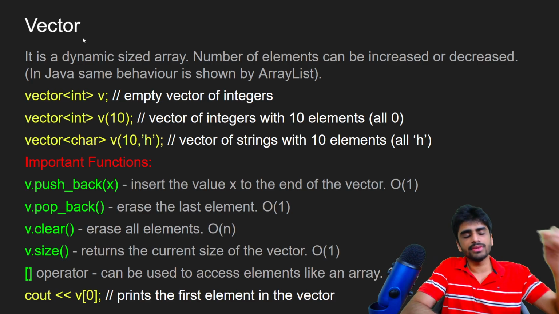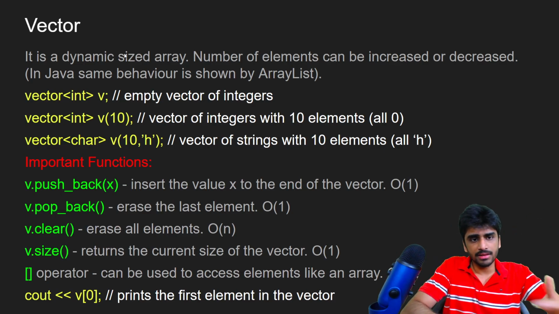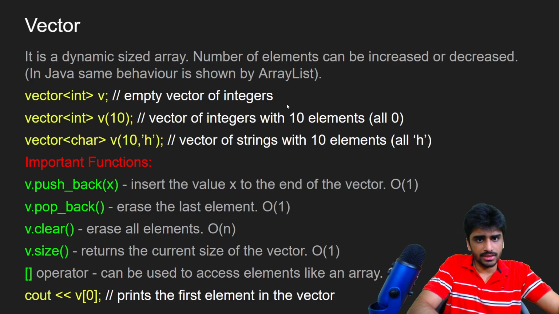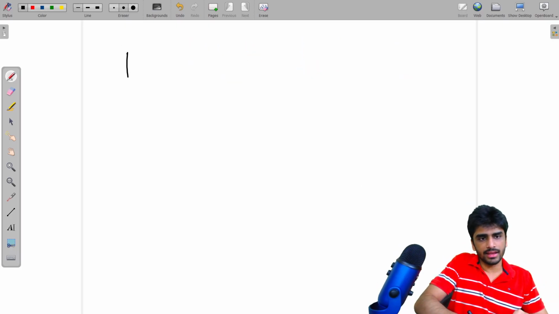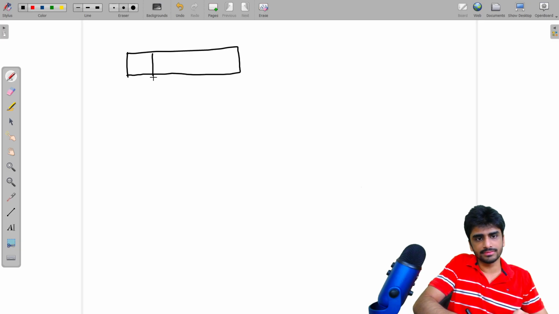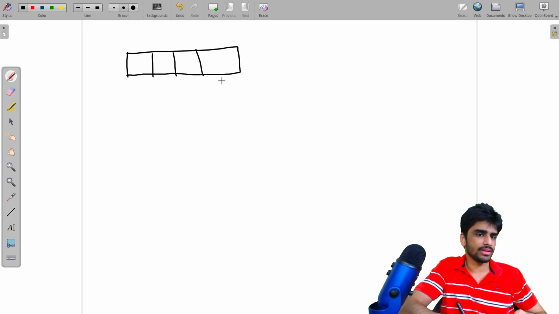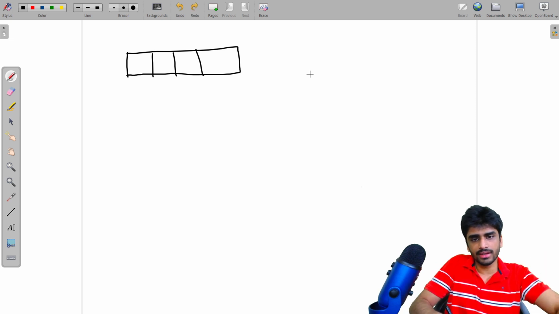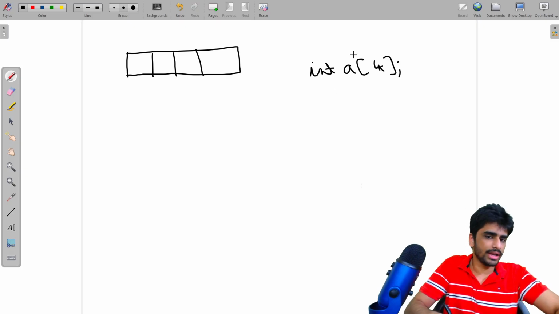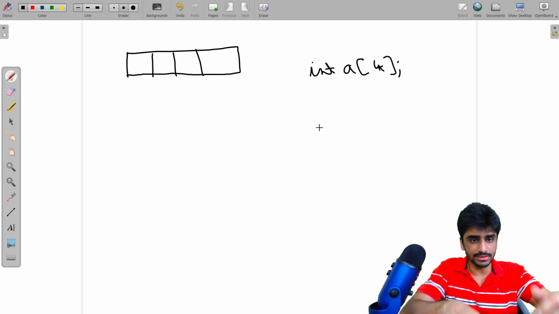Okay, so let's start with the vector. A vector is a dynamic sized array. So what is an array? An array looks something like this. You have an array of some elements, but the problem with an array is that once you define an array, its size is fixed. So if I say int a[4], then there are only 4 elements in this array, and we cannot increase or decrease this.